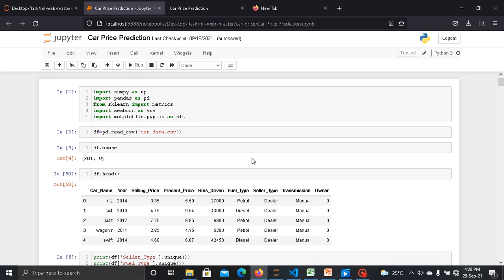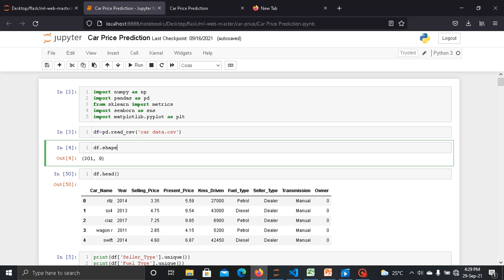I am explaining the code, how exactly it is working. So first I have imported some libraries, that is NumPy for performing various mathematical operations, then pandas for data analyzing, then sklearn for the regression algorithm, then Seaborn for data visualization, and matplotlib for plotting and visualizing the data. Now here I have loaded the CSV file of car prediction and read it.